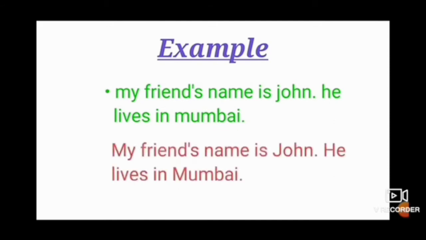So let's correct this sentence. Now look at the difference. The first letter M is capital because it is the start of the sentence. Next, John, J is capital because it's the name of a person. And he, in this, H is capital because it's the start of the sentence. And Mumbai is the name of a place. So students, always remember that the names of persons and places should start with a capital letter.